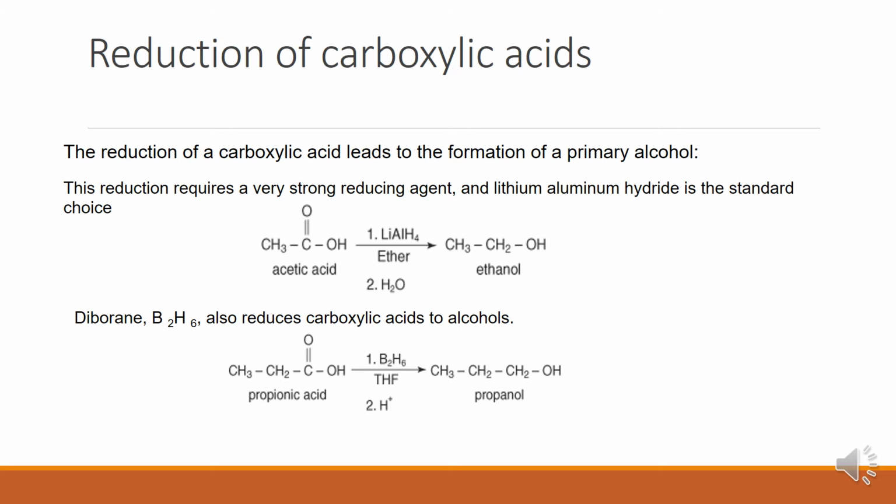Okay, like that. One more, diborane. Diborane also reduces carboxylic acid to alcohol. This is one of the important reactions of diborane. If diborane is treated with propanoic acid, then propanol will be the product. So here this reduction of carboxylic acid leads to the formation of primary alcohols only. Remember, these are the primary alcohols, ethanol and propanol.